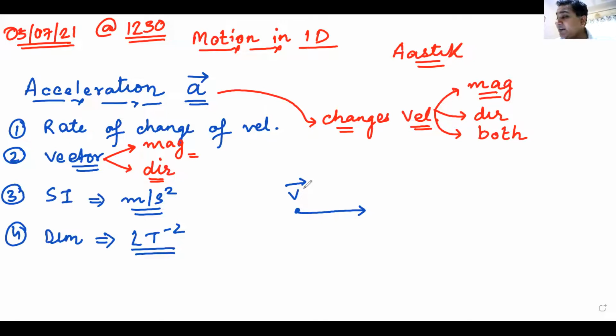I will draw that in red. I will only change the magnitude of velocity, and look, how will I change it? If my acceleration is in the same direction as velocity, then what will happen?